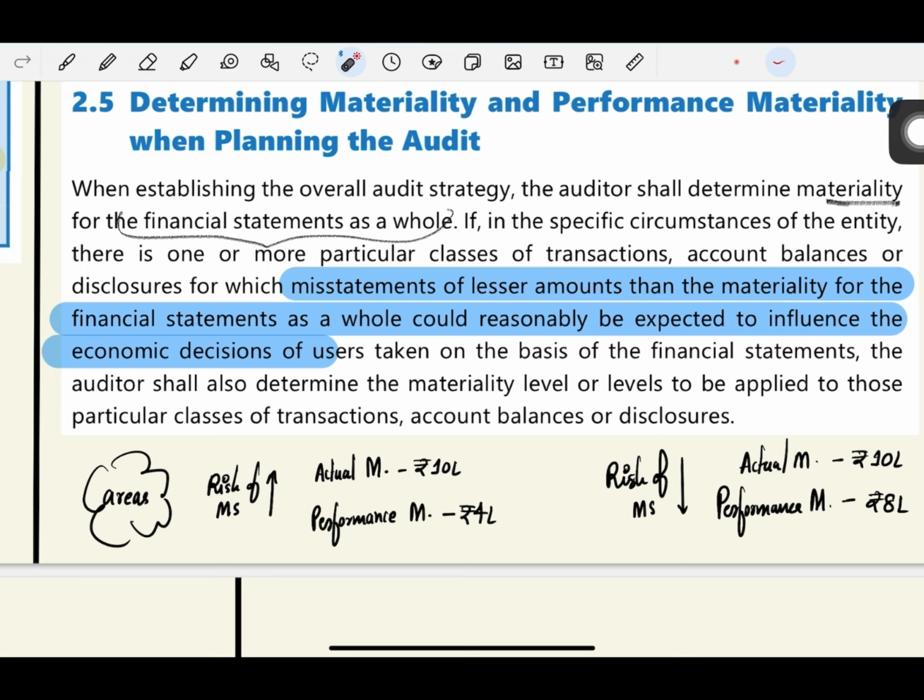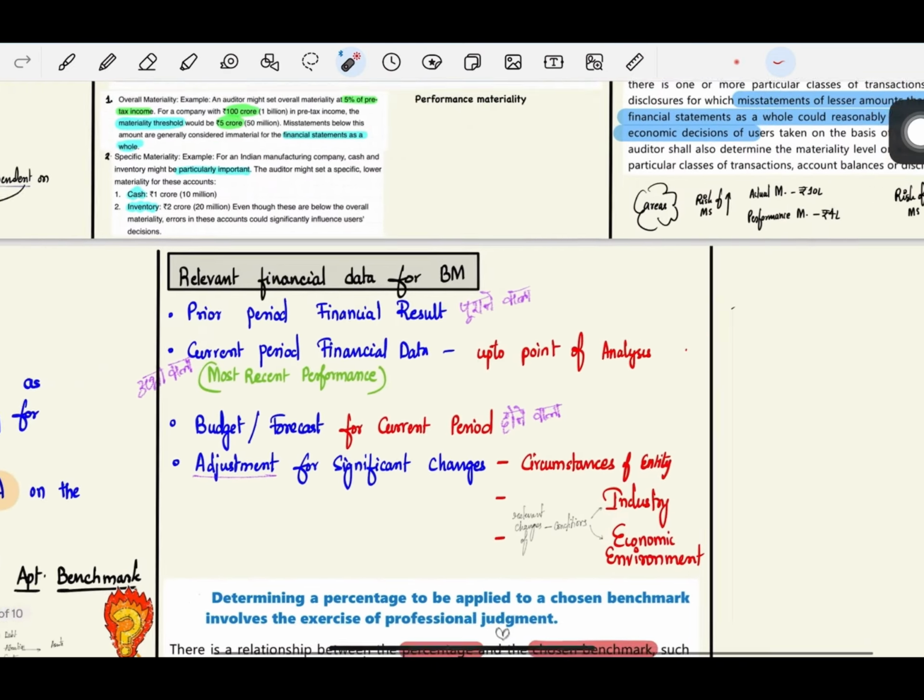One more important thing over here. This can be tested in the form of an MCQ. In areas where the risk of material misstatement is very high, in that case your performance materiality level will be low. Your overall materiality level is 10 lakhs, but here the performance materiality level will be set to 4 lakhs, because the risk is high, you're setting a lower level. But if the risk of misstatement is low, then your performance materiality level will be high. Why high? Because already the risk is low, so you can set a higher performance materiality level. So this was about performance materiality.